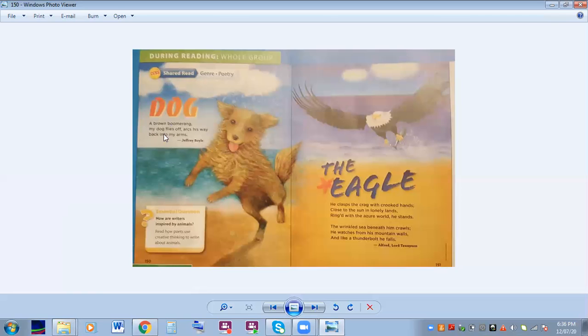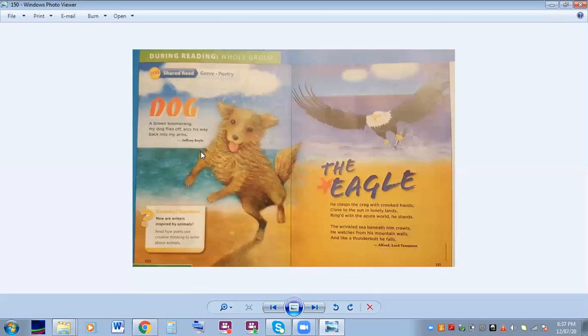All right, it says a brown boomerang. My dog flies off, arcs his way back into my arms. All right, so the poem is about the dog. A boomerang is like a toy that you throw, and when you throw it, it comes back to you. So it compares the dog to the boomerang. Okay? All right, and it talks about how the dog comes back and jumps into the arms of the owner.